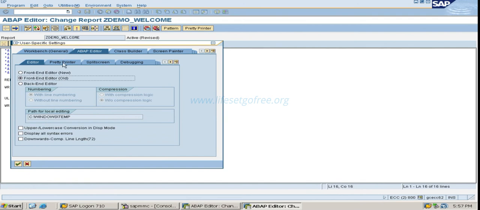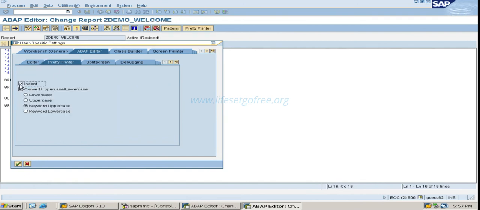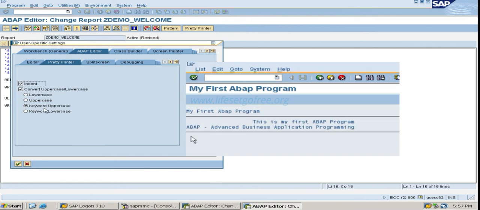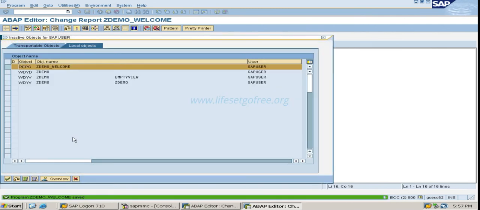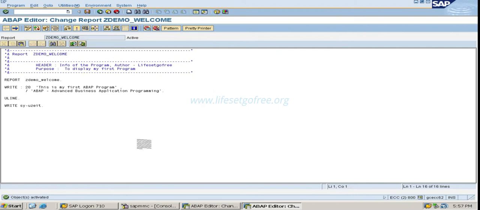Here you can see Pretty Printer. Here you need to set convert uppercase lowercase with keyword to uppercase. I want to see all the keywords in uppercase, so I have selected this option. Now activate. So this is how it looks.